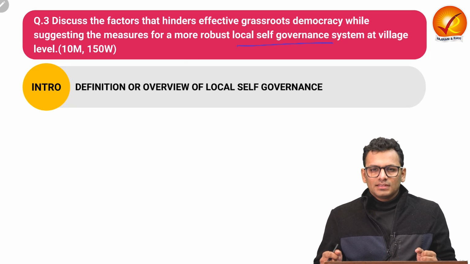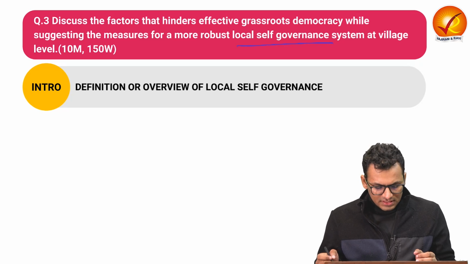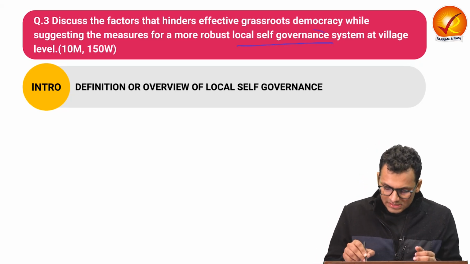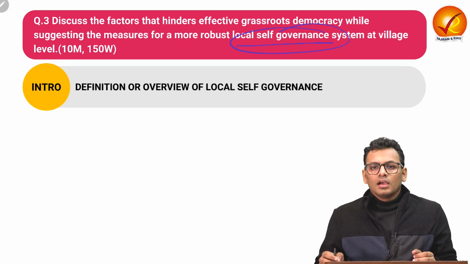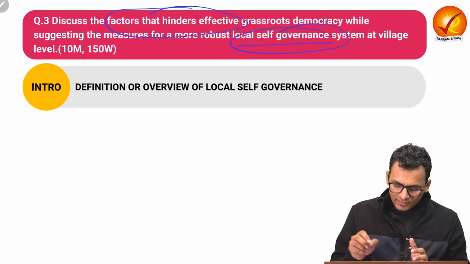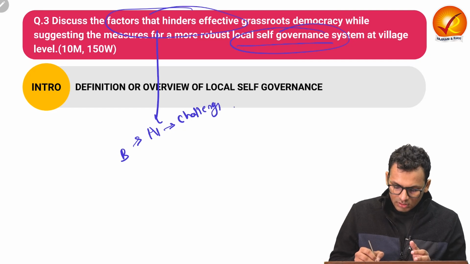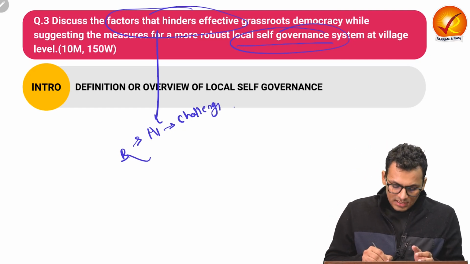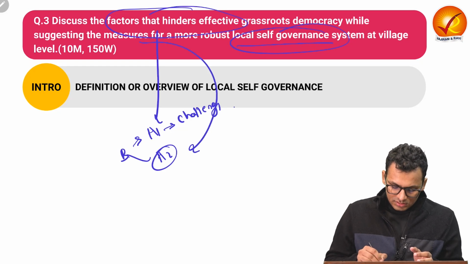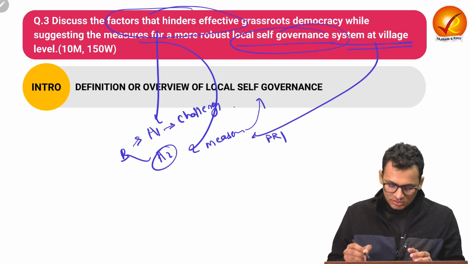Let us see question number 3. Let us read the question together. Discuss the factors that hinder effective grassroots democracy while suggesting measures for a more robust local self-governance system at village level. Now, if you see this question, basically there are 2 demands. Firstly, factors that hinder effective grassroots democracy. This is heading 1 of the body, which is talking about challenges. Then in the second heading, we have measures for effective local self-governance at village level, as in Panchayat Raj institution.